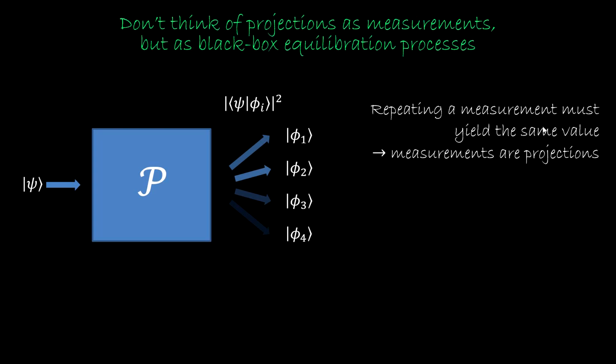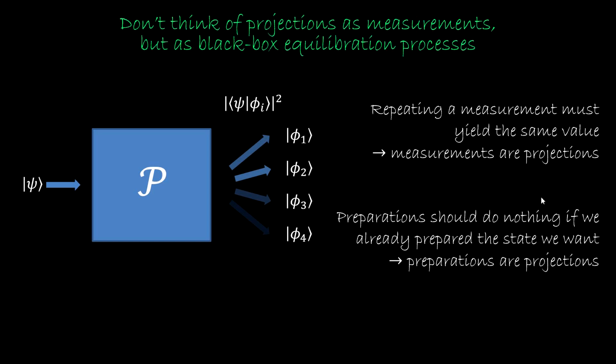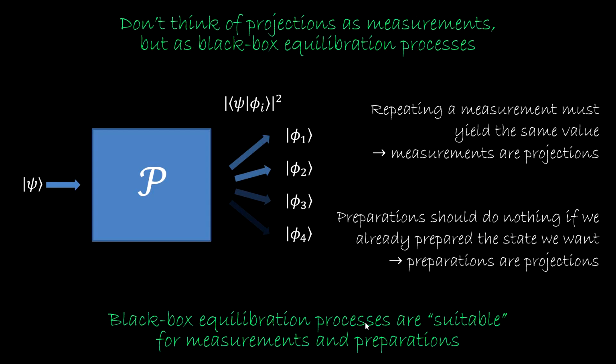Since a measurement must be repeatable, it must yield the same value on the same object twice. Measurement processes are idempotent and linear, so they are projections as well. In the same way, a preparation should do nothing if we already prepared the state we want. So preparations are also idempotent and therefore projections. So black box equilibration processes are suitable for measurements and preparations. They can be used to prepare or measure a system, but the process exists independently of their use: state in, state out.